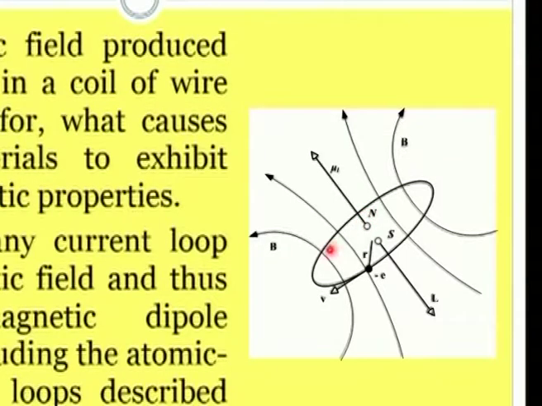Here I have shown how a revolving electron could behave as a magnetic moment. It has an angular momentum because of the revolution and also the magnetic moment because of the current that is involved with that. That being the case, each atomic substance will have a collective magnetic property.